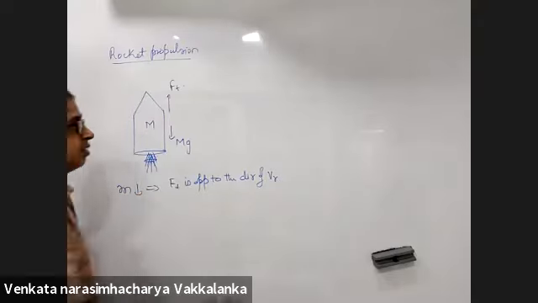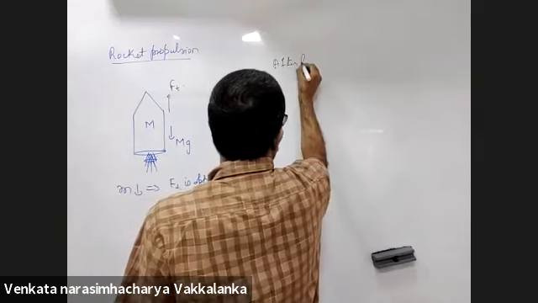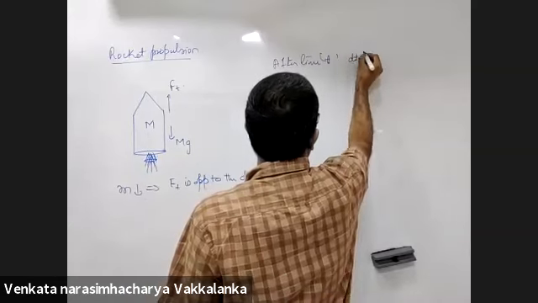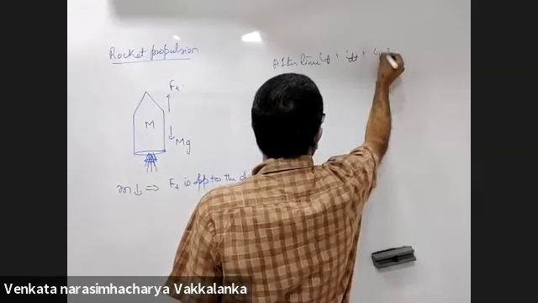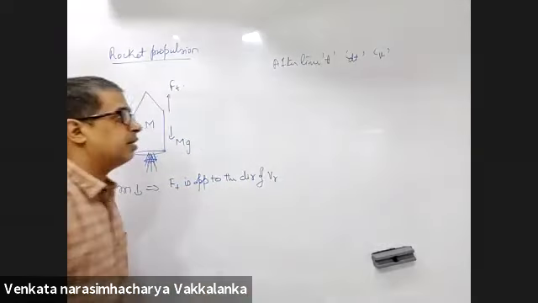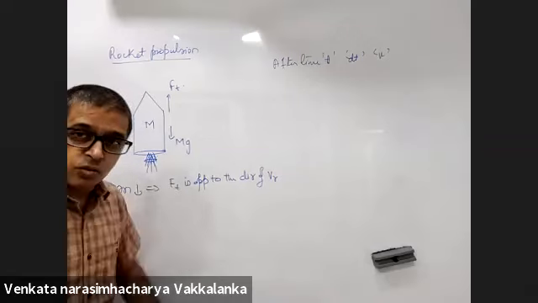After time t, in a short time interval dt, let the velocity of the rocket be v, small.